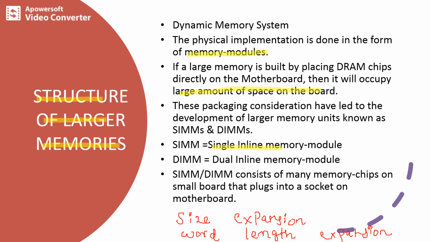So we can consider SIMM and DIMM. The full form of SIMM is single inline memory module and the other one is dual inline memory module. Both modules consist of memory chips on a small board that plugs into a socket on the motherboard. These modules can be plugged into the motherboard directly. That is how we can consider the different memory modules, so that we can go for memory expansion in the case of a dynamic memory system.